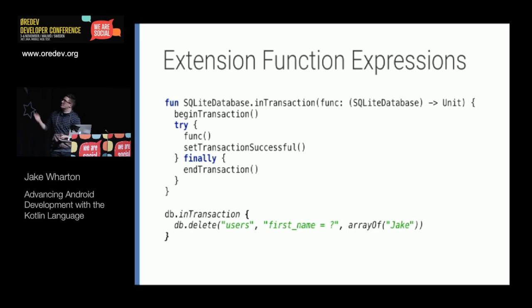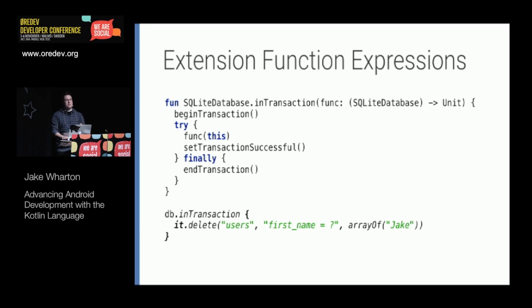One way we could do it is we could actually take in a function whose argument takes in the database that the transaction is on. So we have to pass in this into the function. And now instead of calling DB, we can just use that first argument that's passed to the expression. So this is still kind of annoying. We've potentially prevented a bug, but it's still annoying to have to specify it every single time you want to access this database. And so what's interesting here is that the argument that's coming in is a function.